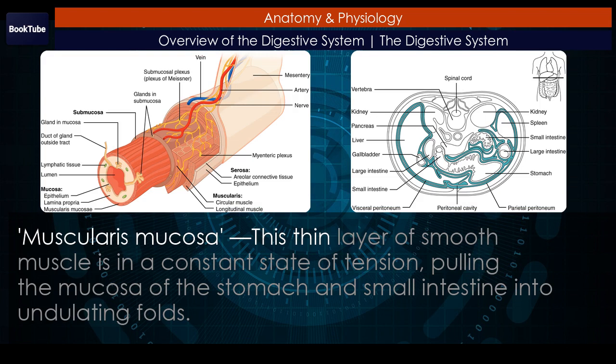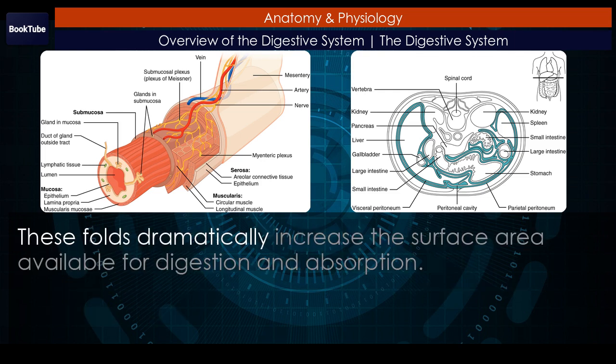Muscularis mucosa. This thin layer of smooth muscle is in a constant state of tension, pulling the mucosa of the stomach and small intestine into undulating folds. These folds dramatically increase the surface area available for digestion and absorption.